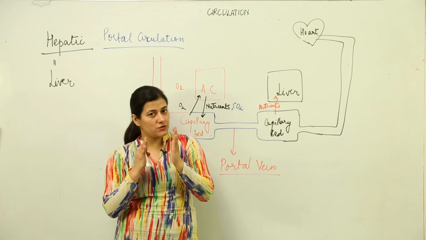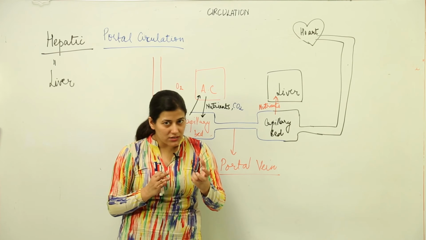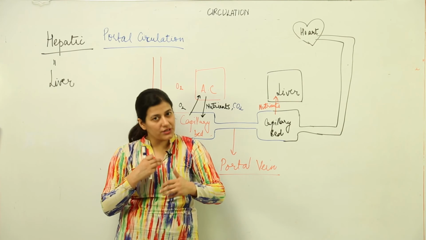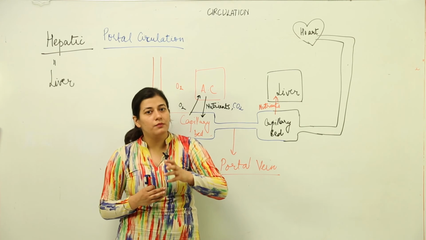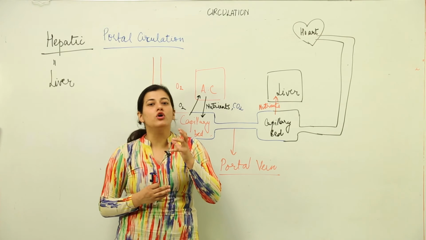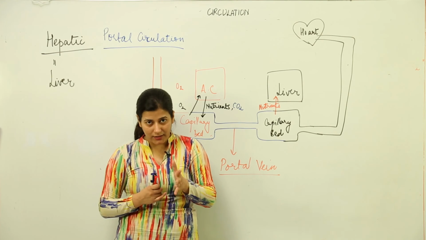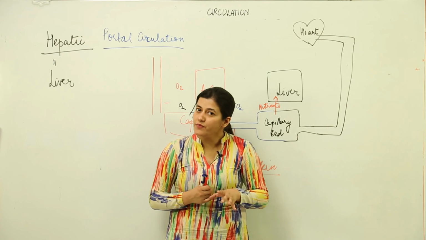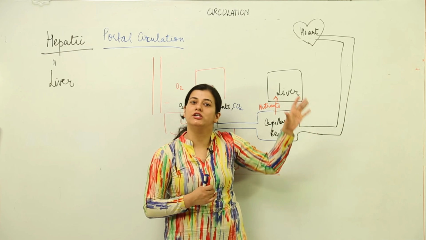Supposedly we talk about the small intestine tissues. They are taking up the nutrients from the food that is getting digested, and in return they are working. They need oxygen for that. So when the arterial blood, the oxygenated blood, comes over there, they take up the oxygen, and they put the carbon dioxide and also the nutrients inside that blood. Now that blood, instead of going to the heart, goes to the liver. The liver takes up those nutrients and then sends only the deoxygenated blood to the heart.